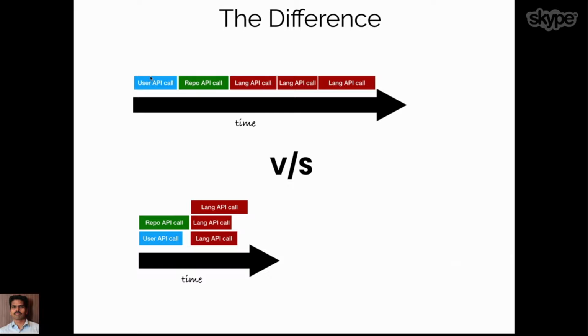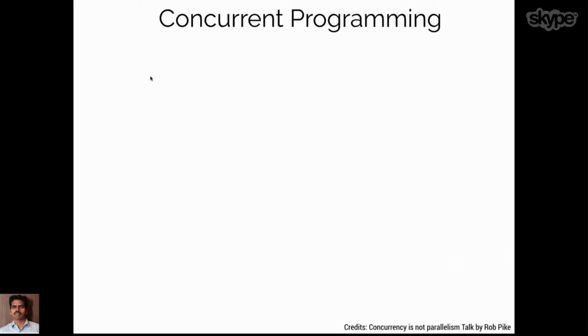Whereas over here, since we have the things structured in such a way that we can leverage the parallelism, we are getting the same response in a much shorter period of time, say 2 to 3 seconds. So that's the power of shuffling things together and running them parallelly, and we can get the power of concurrency, and we can get things in a much lesser time. So that actually leads me to the definition of concurrent programming.